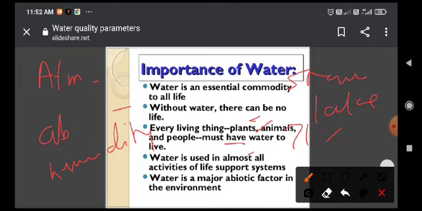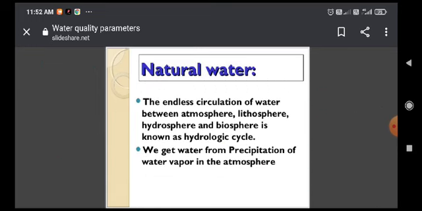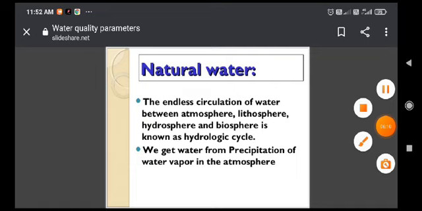Water is used for different types of mechanisms to support the life system, and it is a very important major abiotic factor. Water is important for different types of purposes.